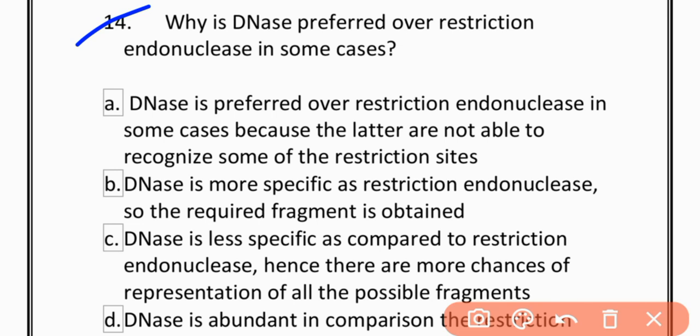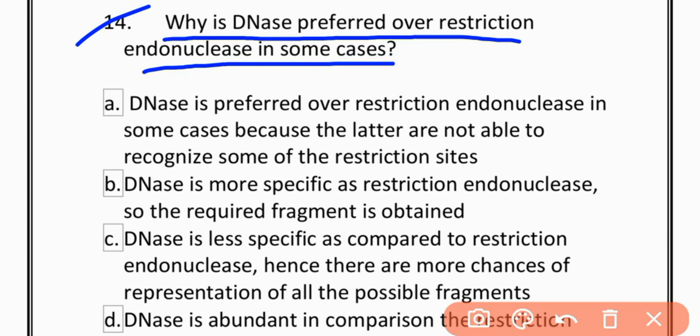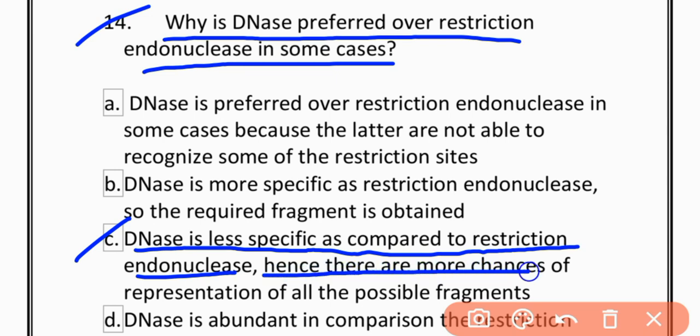MCQs 14. Why is DNase preferred over restriction endonucleases in some cases? The correct option is option C. DNase is less specific as compared to restriction endonucleases. Hence, there are more chances of representation of all possible fragments.